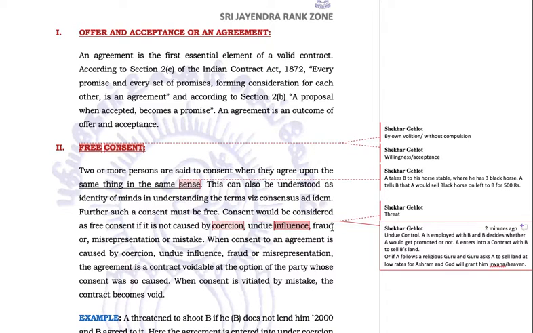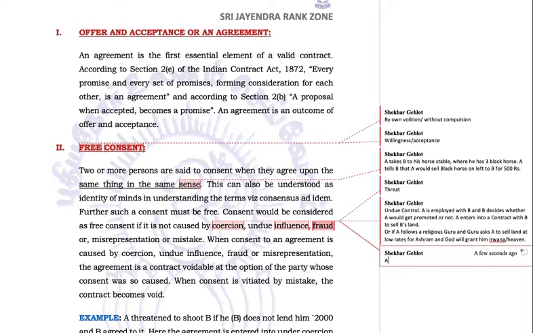Fraud. Okay, A enters into a contract with B for sale of basmati rice, but the rice is not basmati, and A knows this.